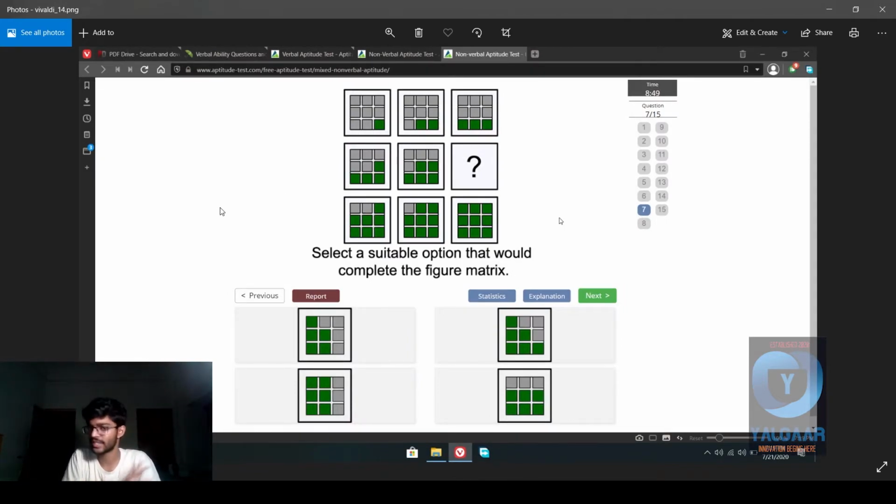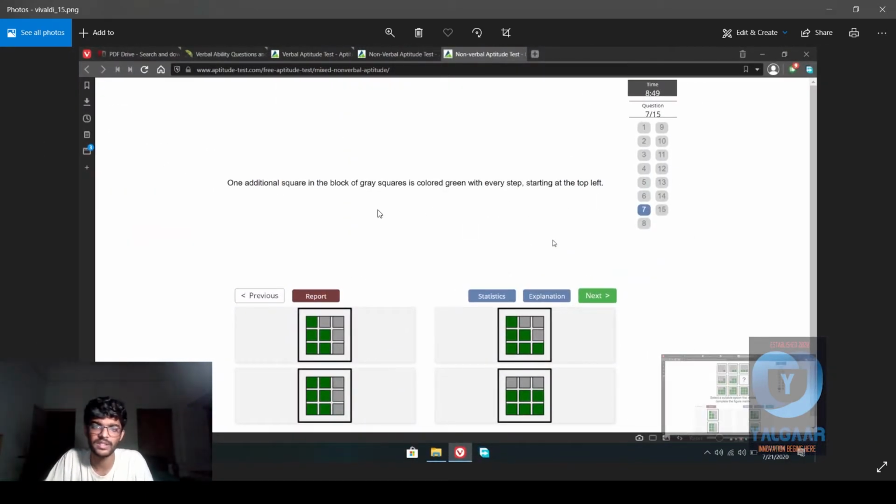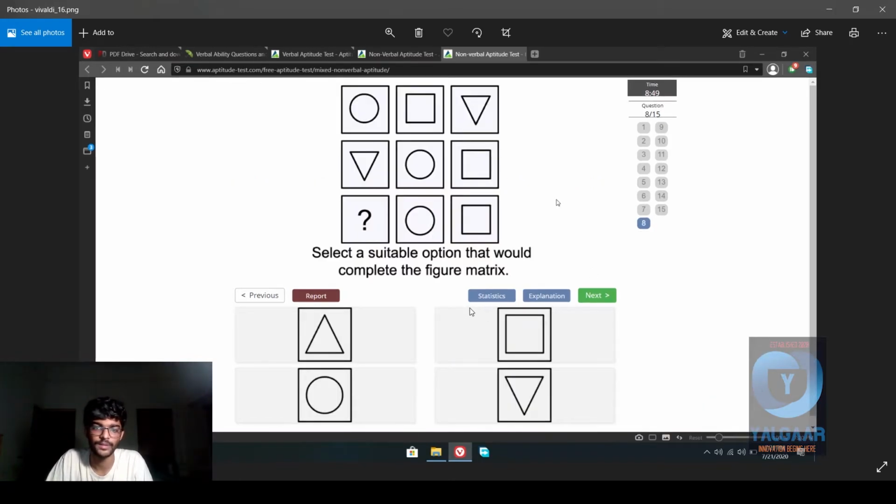These, I'll be very honest, I do not know if I can actually solve. Select a suitable option that will complete the figure matrix. Okay, 1 2 3 4 5 6 7 8 9. So 1, then it becomes 2 3, addition 4 5 6. This is actually easy. I thought this would be hard. Okay, this is obviously this answer, right? It just increases with every step, so there's no point in even thinking about it.